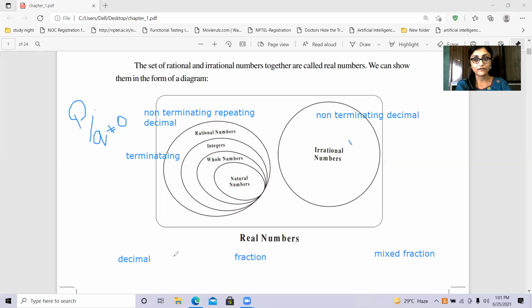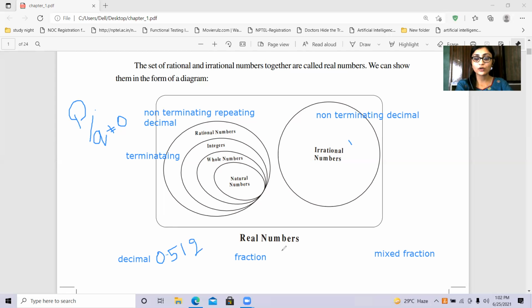Decimal form, fraction form, and the mixed fraction are the various forms of the numbers available in the number system. The numbers of the type 0.5 are called the decimal forms. Here we will use the decimal point, and after the decimal, whatever number we get, we will read them digit by digit. 0.512. We should not read it as five hundred twelve, we have to read it as 5, 1, 2.